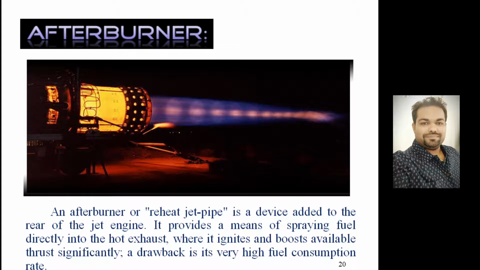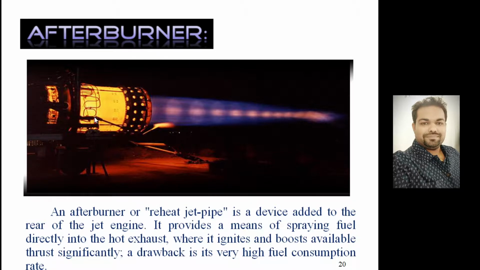So in the downstream, after the turbine, some fuel can be injected in the jet pipe, and further combustion is also possible. Look here, this is the turbine stage. After the turbine stage, this portion is called the jet pipe, where extra flow holders are attached, and these are the fuel lines, which will be connected to the fuel injector. So extra fuel can be injected in the jet pipe and further combustion is possible, right?